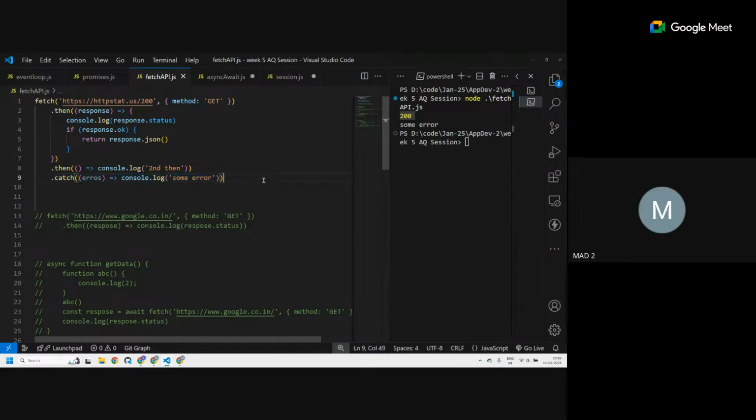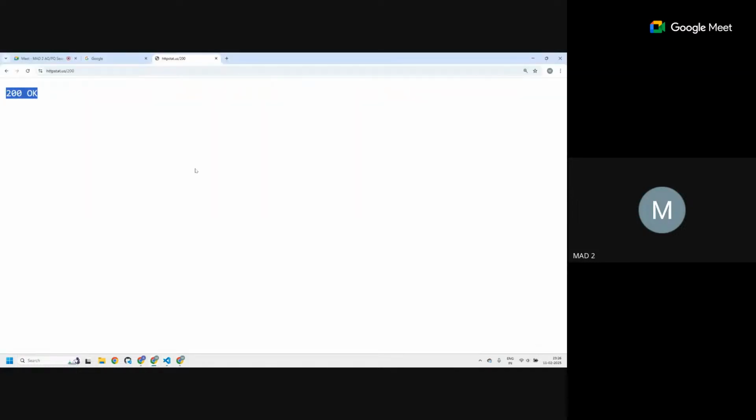Understood how things are going? Sir, how is line number 5 creating an error in JSON? Because there is no proper JSON format. This web page only has text in it. It does not have a JSON object kind of format. So it can't parse it.